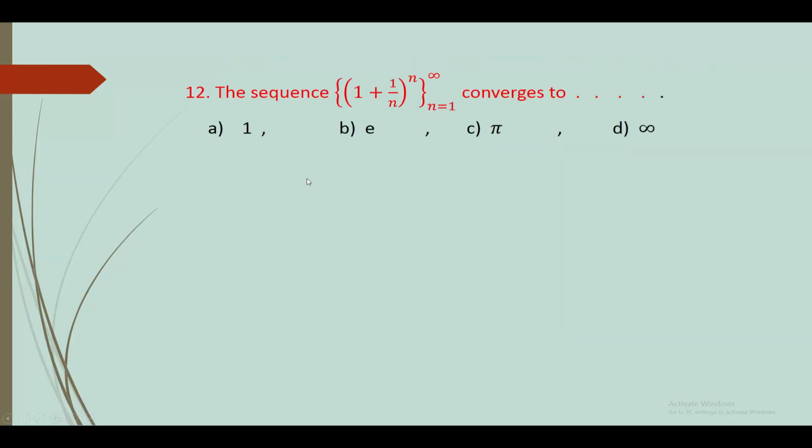12. The sequence (1 plus 1 upon n) raised to n, n varies from 1 to infinity, converges to. The limit of this term is e. So the answer is option B, e.